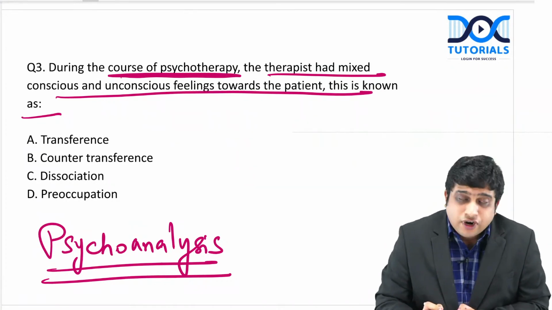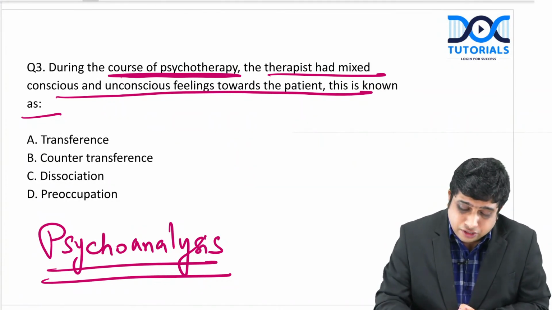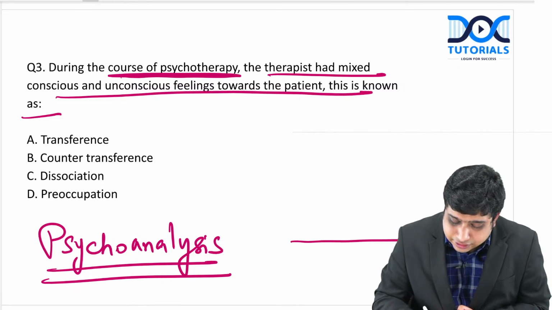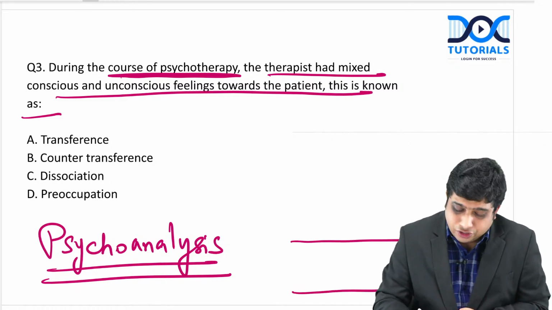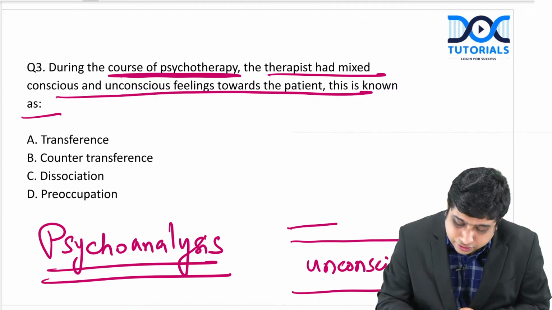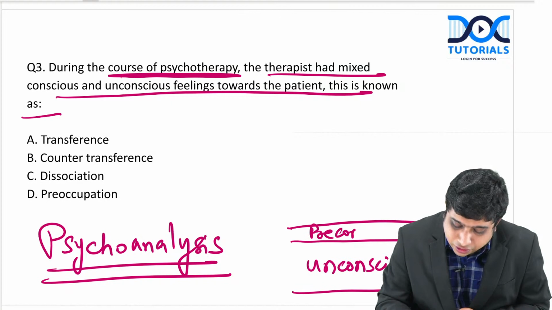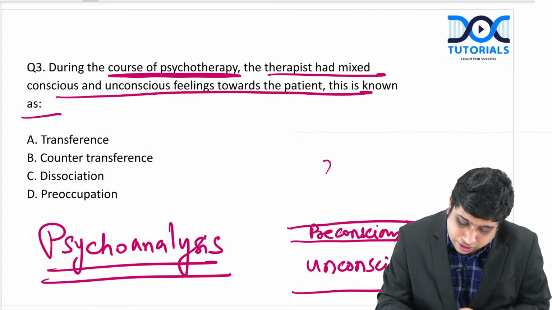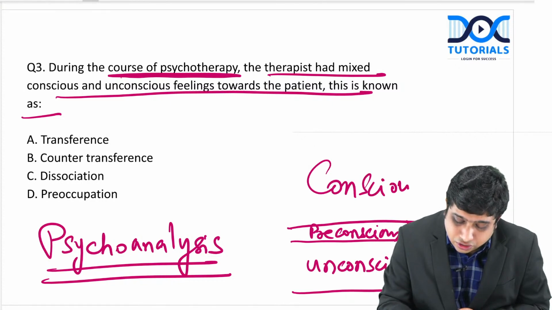So, what is the basis? For that, you should understand that Sigmund Freud had a topographical theory of mind in which he said that there is something called an unconscious mind, there is a preconscious barrier, and there is something called a conscious mind.